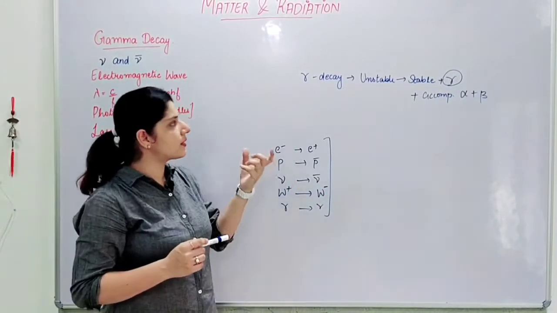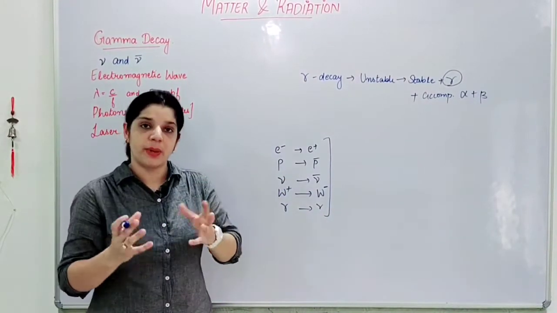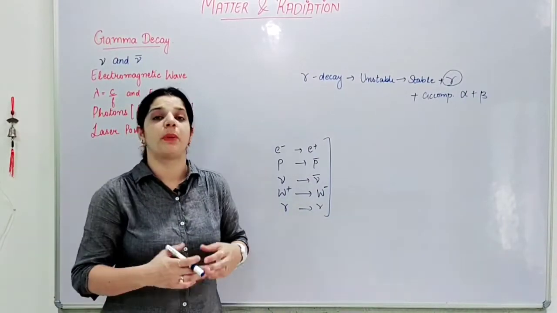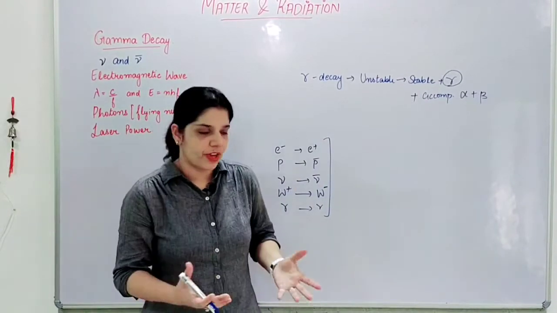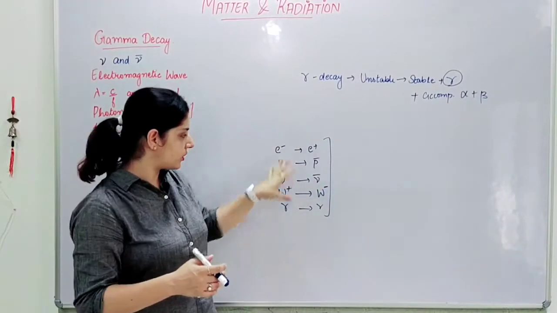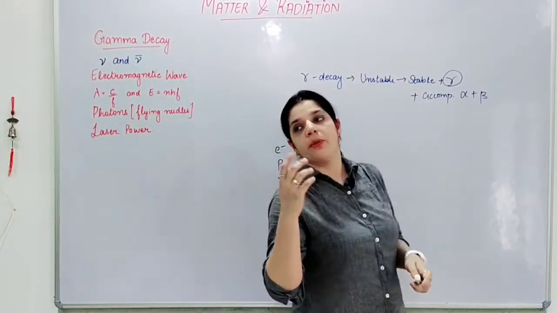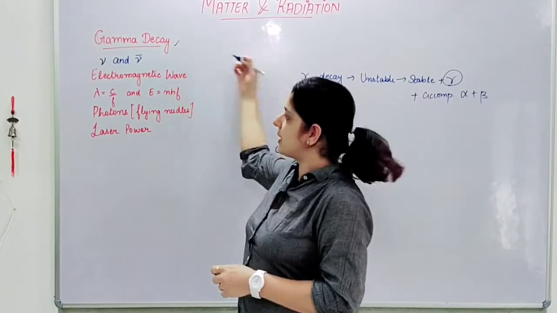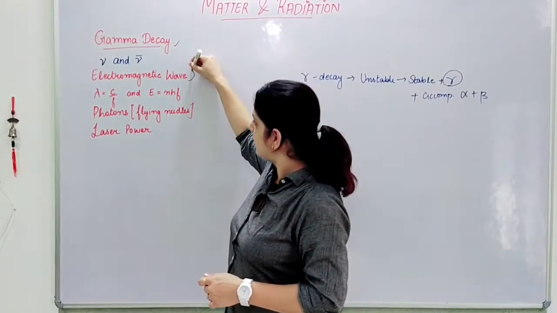But this gamma, this photon itself is a very big topic, and it interacts with particles or antiparticles in a wide number of ways. So to understand that, we must have knowledge about this. So for example, okay, before that example: gamma decay, simple gamma decay is this, then neutrino, antineutrinos, particle, antiparticle.